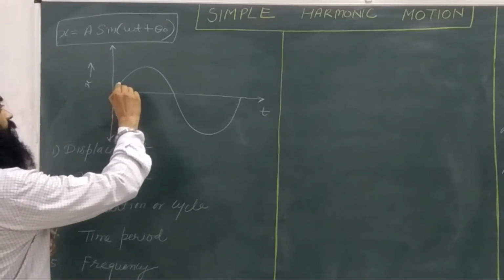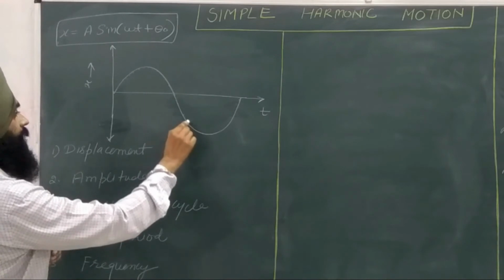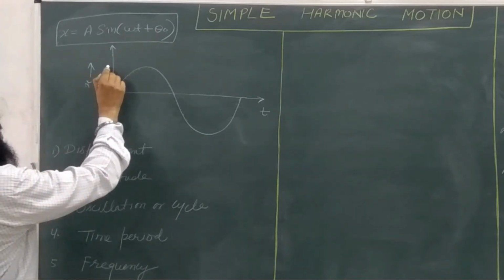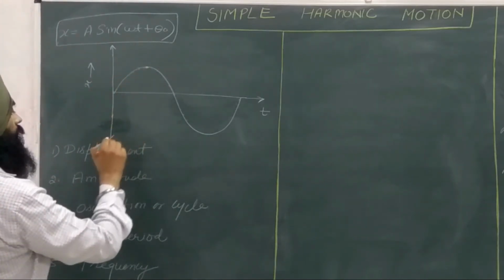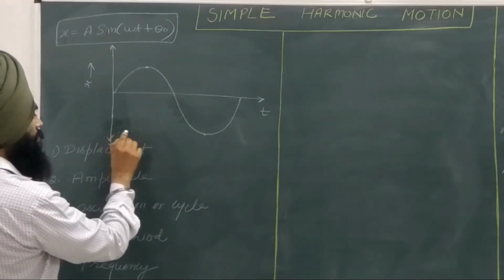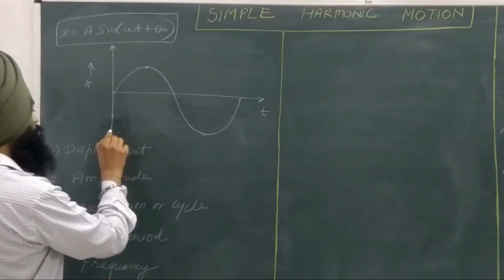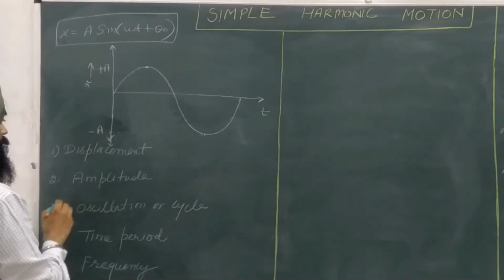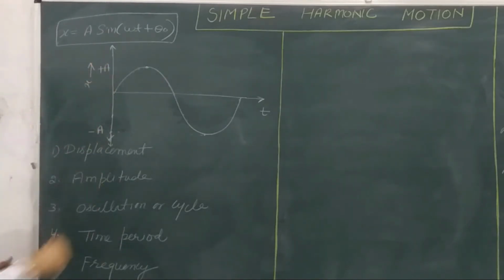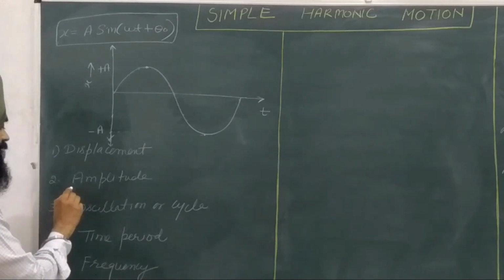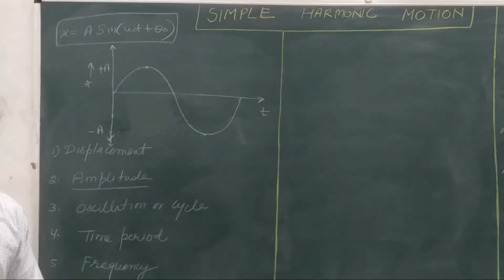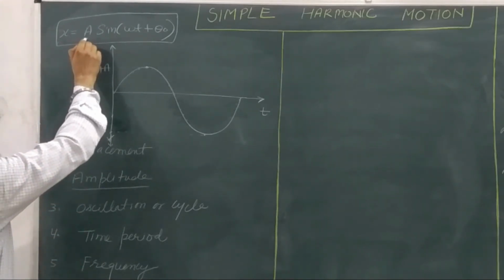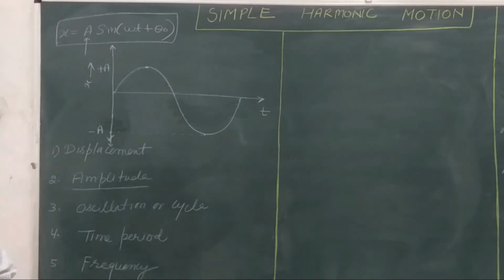So this curve represents the displacement. Now we can see that towards the y-axis, the displacement moves up to a maximum position here, and similarly in the negative axis it moves to the maximum position here. We can write this position as plus A, this as minus A. These maximum positions on either side of the motion are called amplitude. So the maximum displacement on either side of the motion is called the amplitude of the wave. In this equation, the amplitude is represented by the capital letter A.